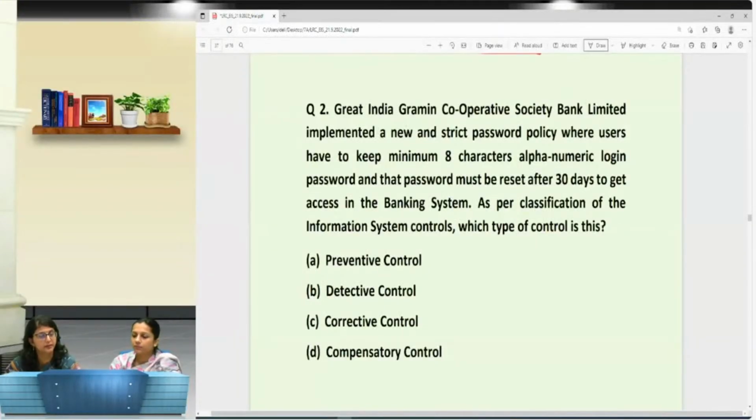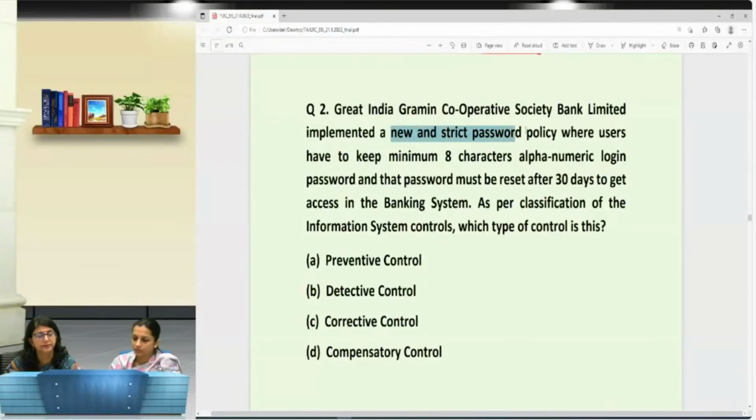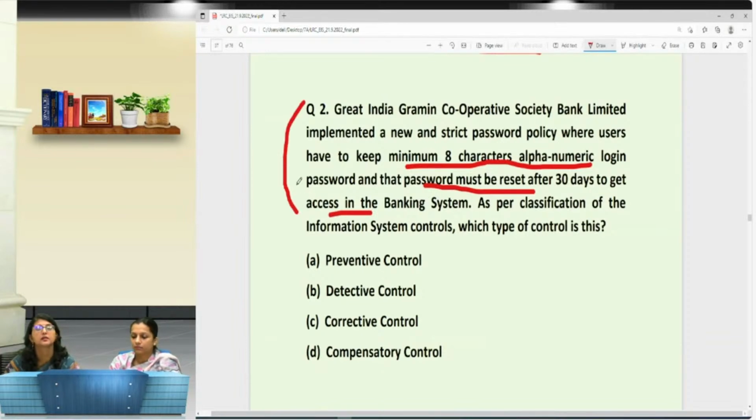Now the second question. Great India Grameen Cooperative Society Bank Limited implemented a new and strict password policy. They implemented one where users have to keep a minimum 8 characters alphanumeric login password and that password must be reset after 30 days to get access in the banking system. That is, they emphasize a very strong password policy.